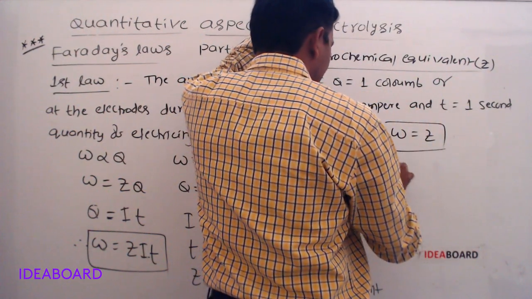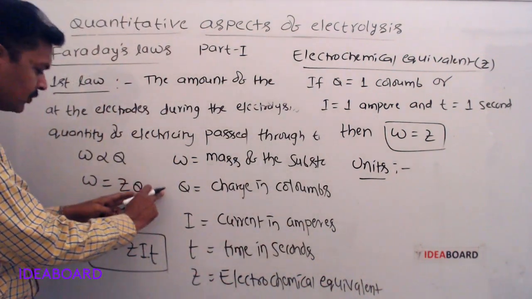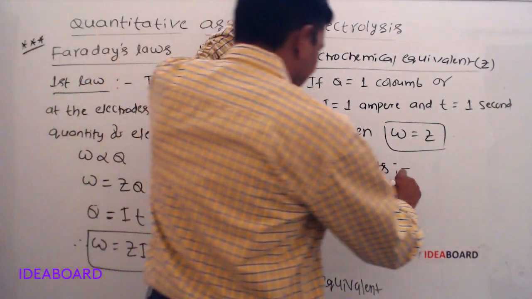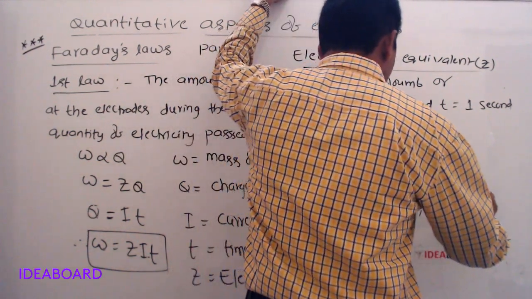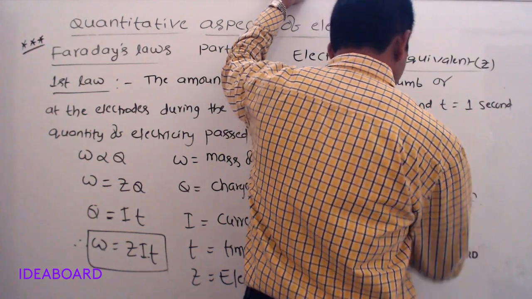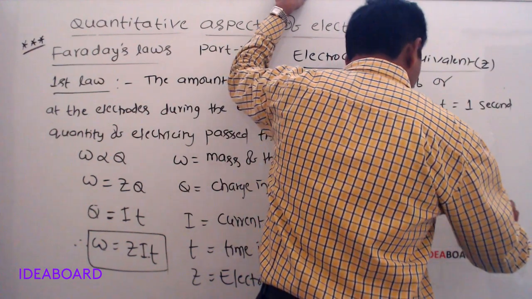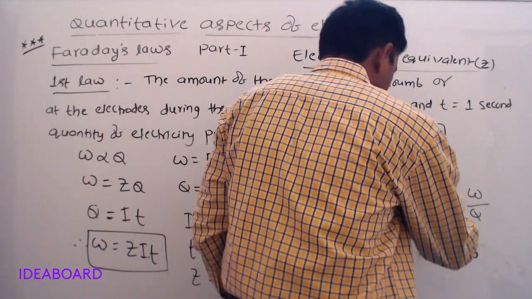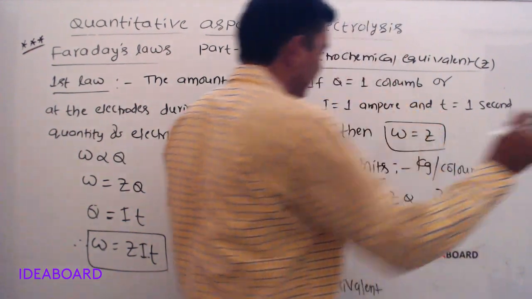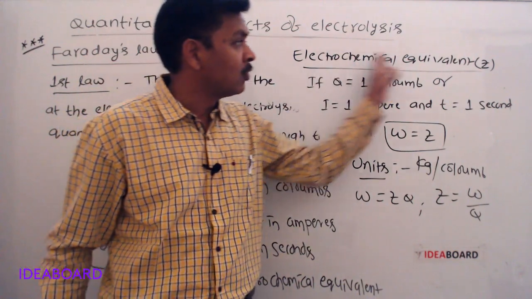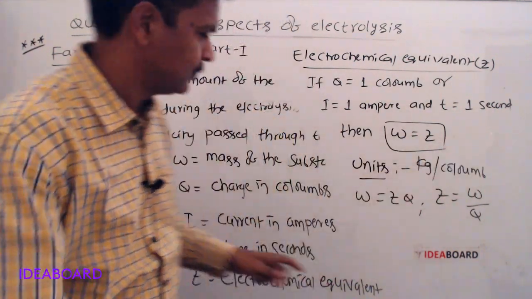Units of that Z. From this formula, W is equal to Z into Q, so Z is equal to W by Q. The units are kg per coulomb. Units of electrochemical equivalent: kg per coulomb.